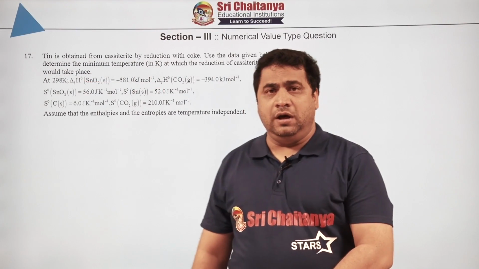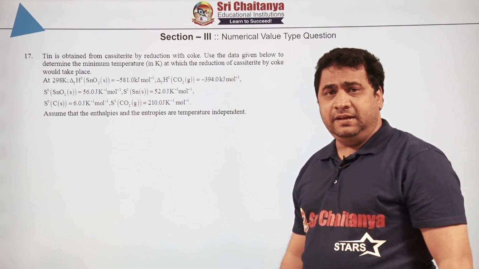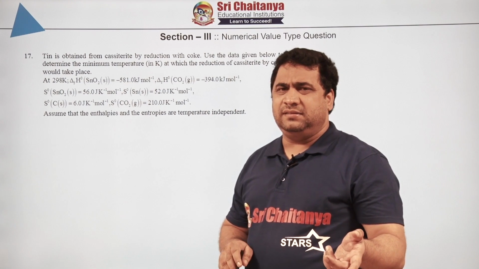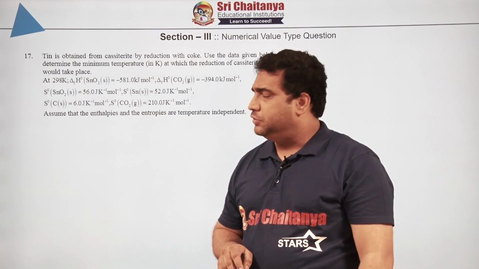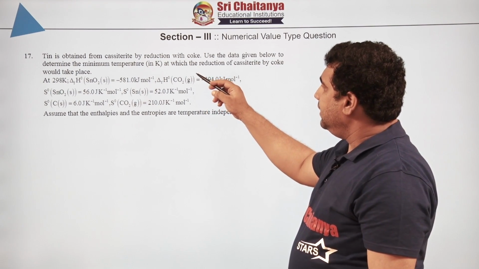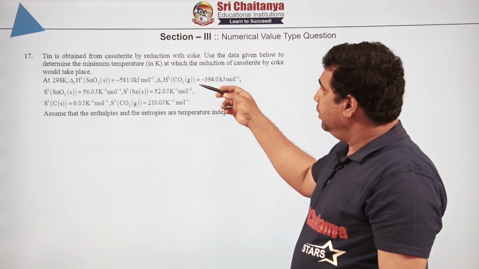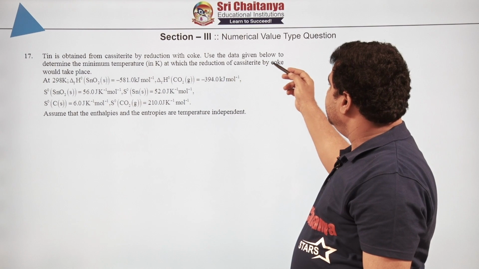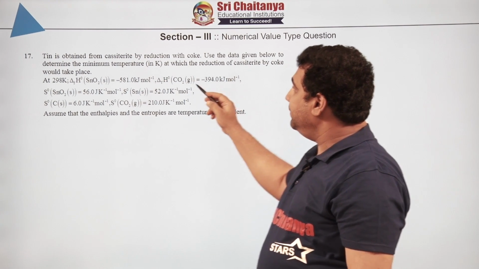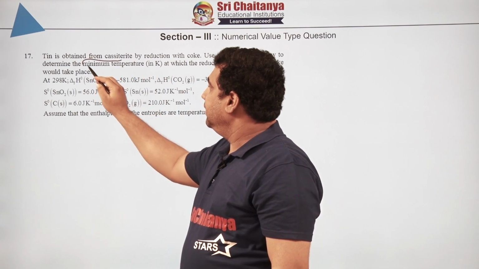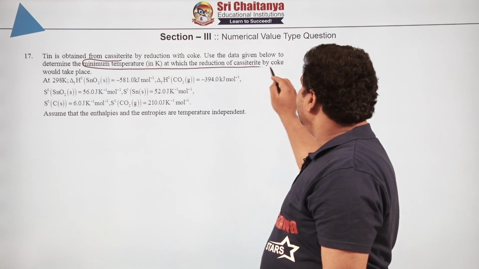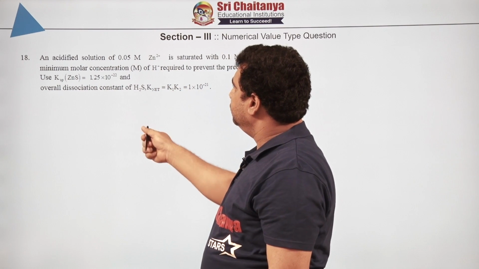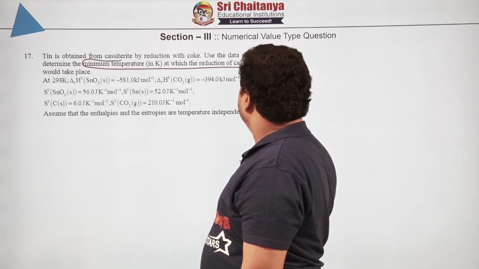Okay. So, our next question is very easy and very simple. Tin is obtained, with a mix of metallurgy and thermochemistry. Tin is obtained from cassiterite, the oxide ore of tin, by reduction with coke. Using the data given below, determine the minimum temperature at which reduction of cassiterite by coke would take place. Are you following?